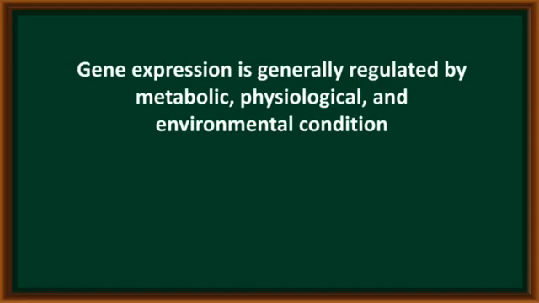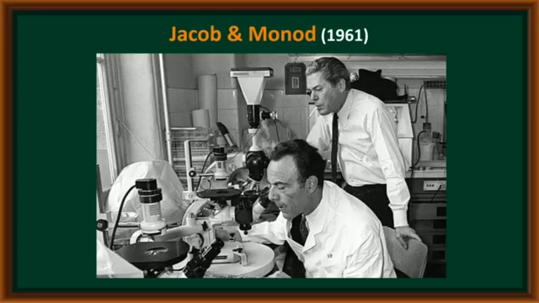Finally, the gene expression process is not only controlled by regulatory proteins; along with that, metabolic, physiological and environmental conditions also regulate gene expression. To explain the gene expression process in prokaryotes, Jacob and Monod proposed the operon concept.